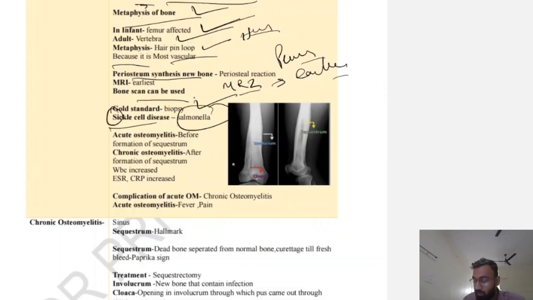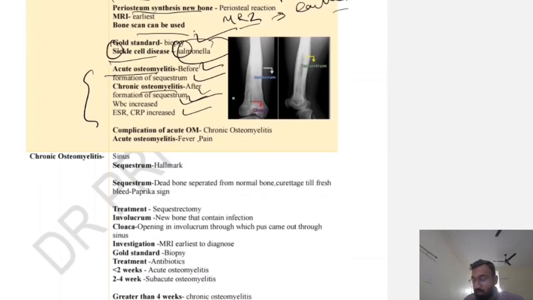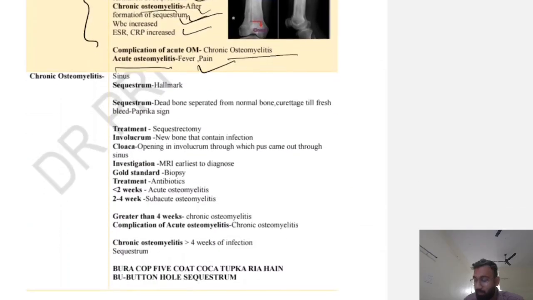So you can remember S is for S. Acute osteomyelitis is before the formation of sequestrum, chronic osteomyelitis is after the formation of sequestrum. WBC is increased, ESR and CRP are raised in chronic osteomyelitis. So what is the complication of osteomyelitis? Chronic osteomyelitis. In acute osteomyelitis, the patient will present with fever and pain.